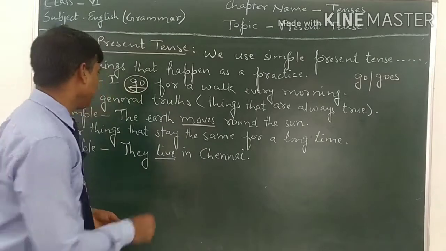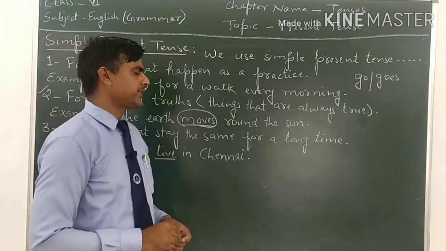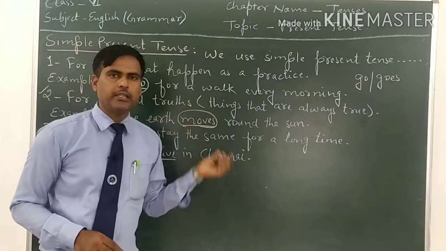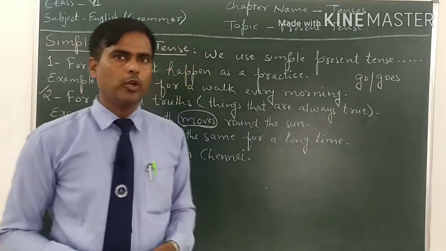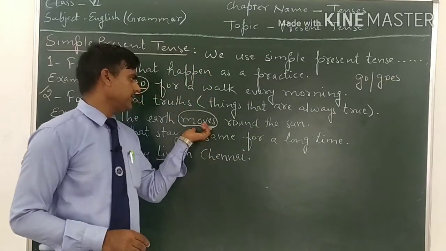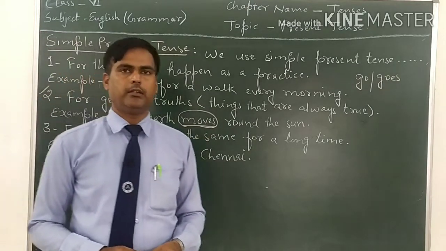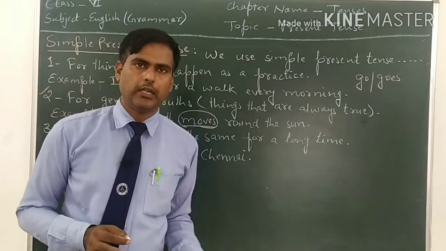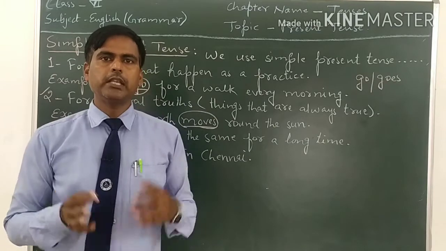For example, the earth moves round the sun. The verb is move, and as I add s or es to the main verb in simple present tense, so we add s in this verb, so it is moves. The earth moves round the sun. सूरज के चारों तरफ चक्कर लगाती है. It is universal truth. It is always true.